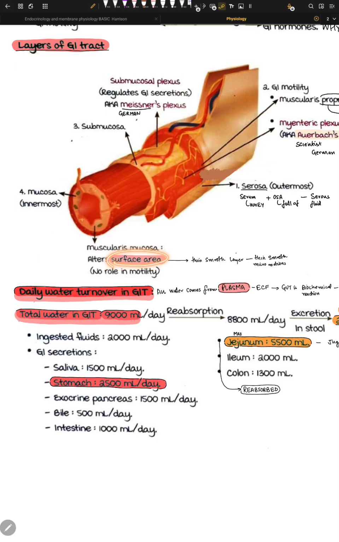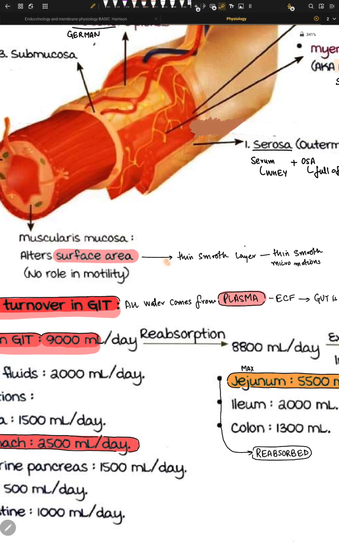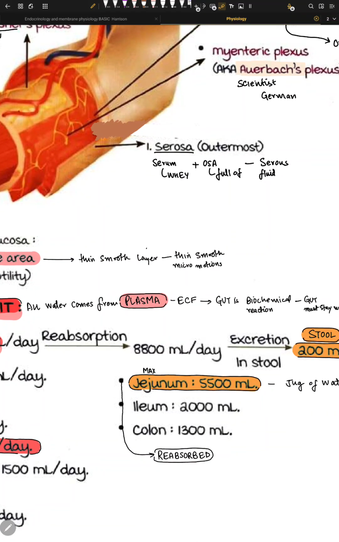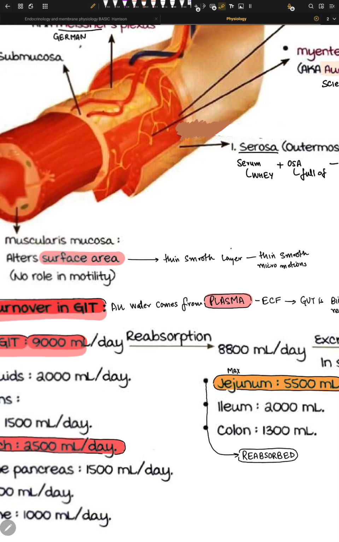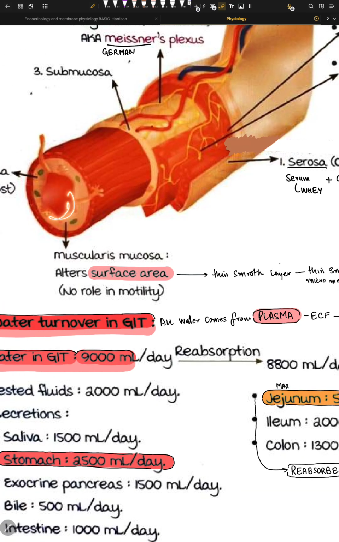Now this surface area is a very thin, smooth surface, and it's thin because we need a lot of absorption happening through this layer. This is a thin muscular layer with micro motions happening right at this layer, so that a lot of grinding and churning is happening right here, so that we get the maximum nutrition out of the food.